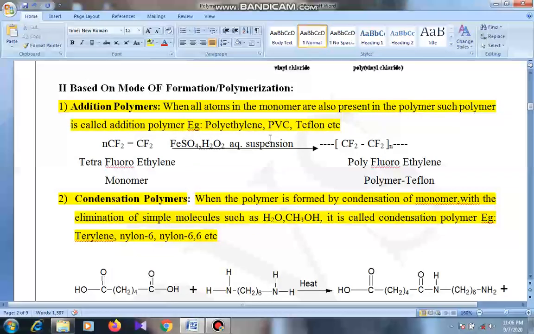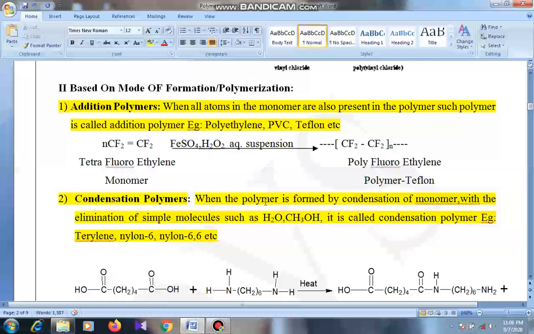Example, PVC, Teflon, polyethylene. Here, tetrafluoroethylene monomers are added together in the presence of ferrous sulfate and hydrogen peroxide to form polytetrafluoroethylene, Teflon. Here, all the carbon atoms and fluorine atoms are present in the polymer, that is, addition of all the monomeric units, all the atoms in the monomeric units.